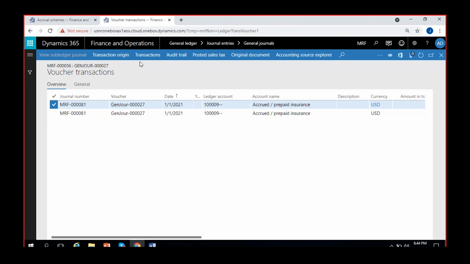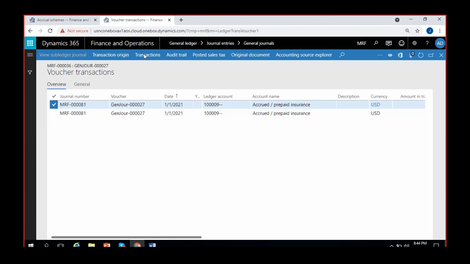If I go for transactions, not transactions actually, let me cancel this. Go for transaction origin. If I go for transaction origin, I can see the actual entries. On the 1st of January, I can see that the same account is getting reversed, which is a dummy voucher, so it will become zero only. Let us eliminate these two lines.